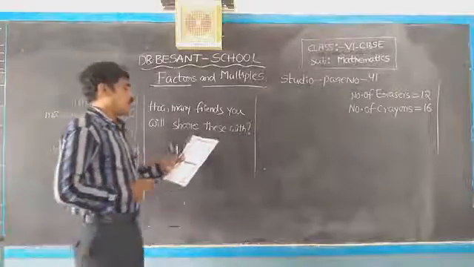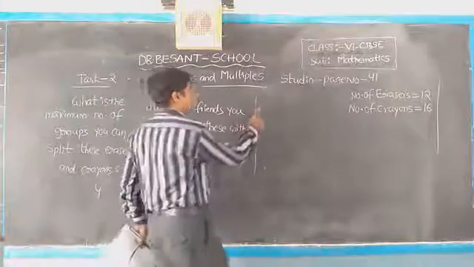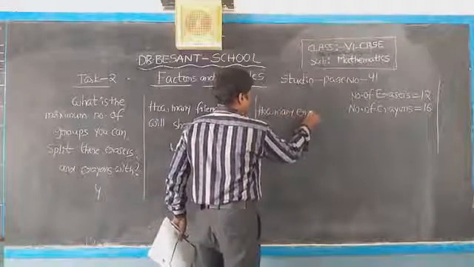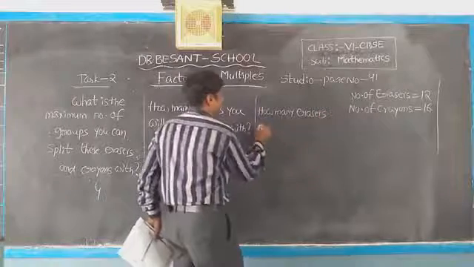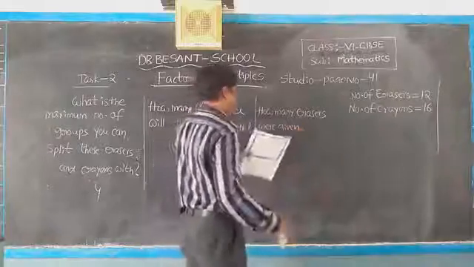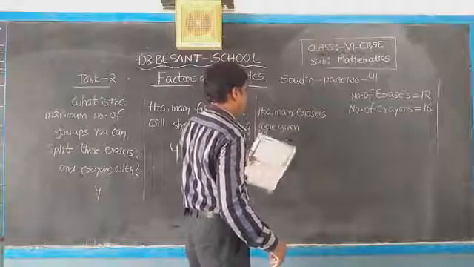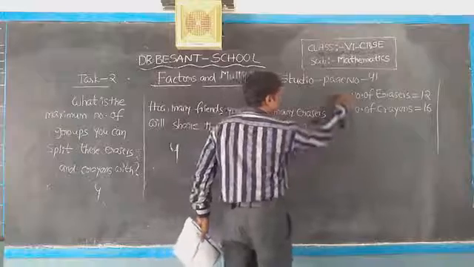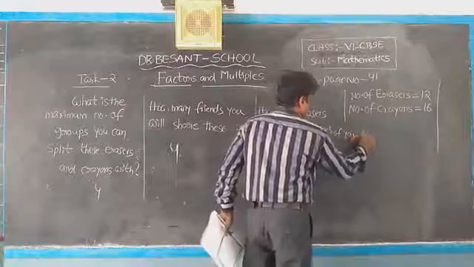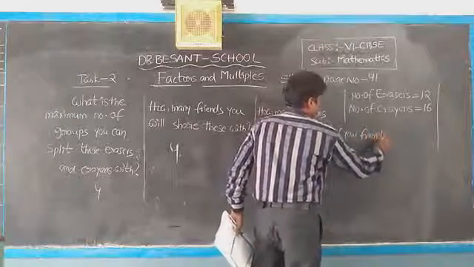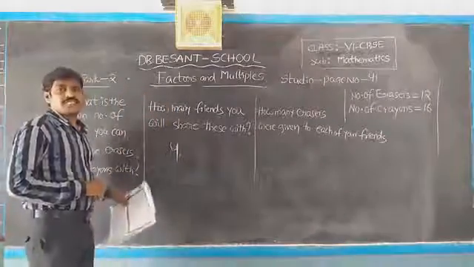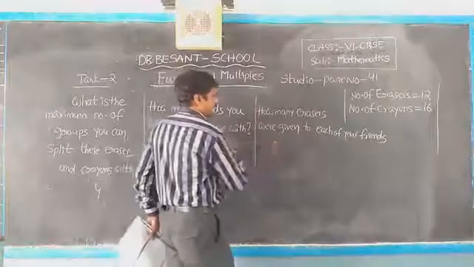Next, how many erasers were given to each of your friends? That means 12 by 4, 4 3s are 12. So answer is 3.